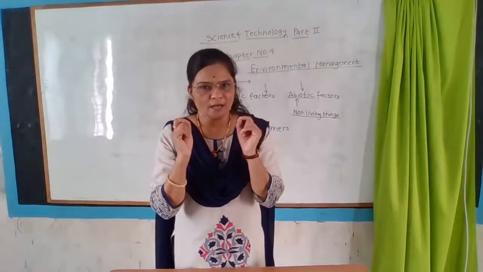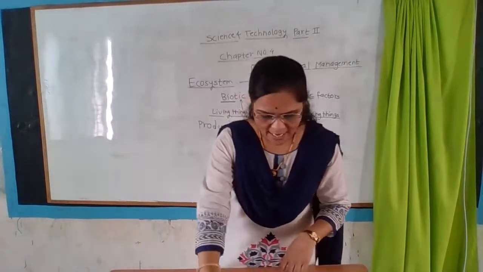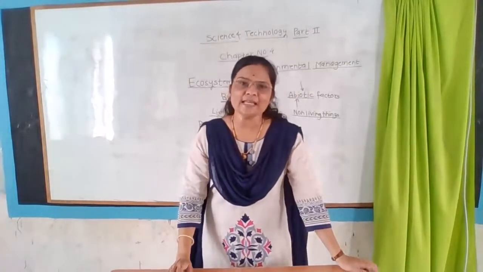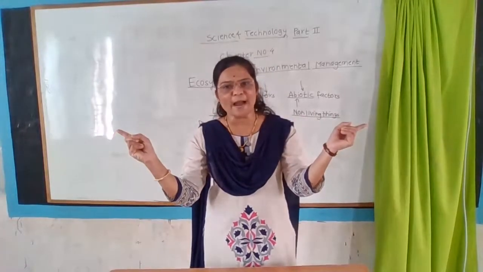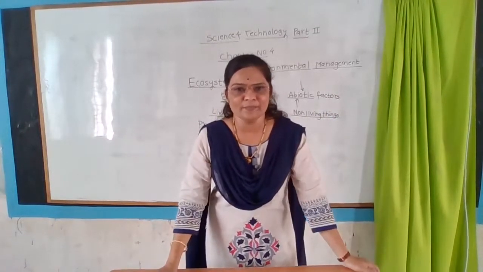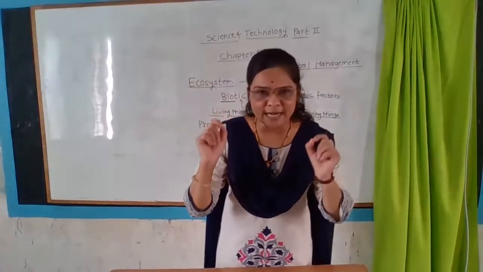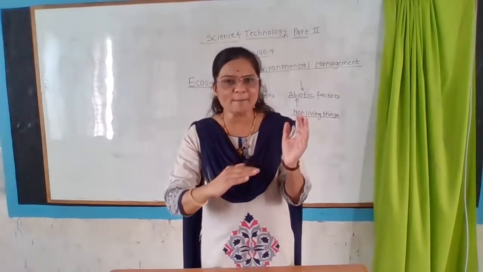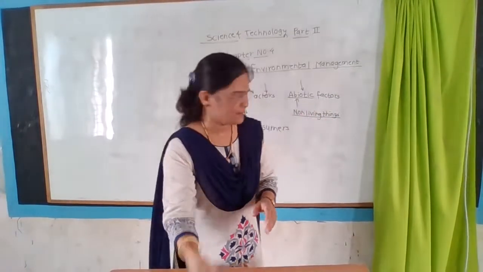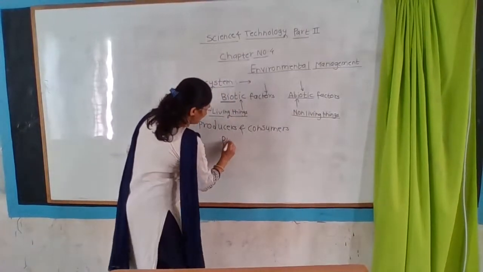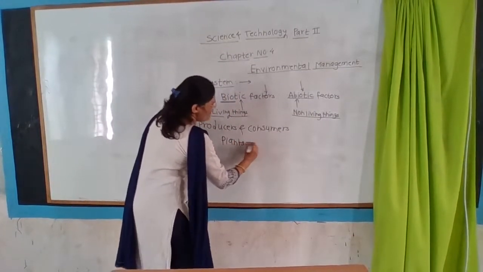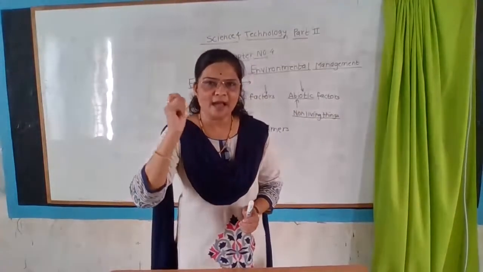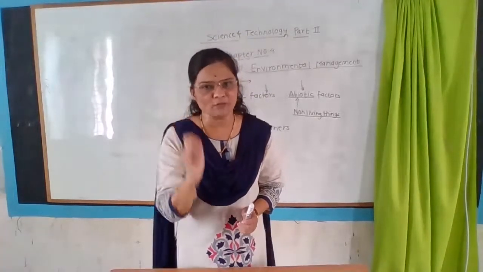Students, ecosystem is formed by biotic and abiotic factors, and there is a continuous interaction between the biotic and abiotic factors. For example, plants are biotic factors, and they depend upon the sunlight and the carbon dioxide they take from the environment.